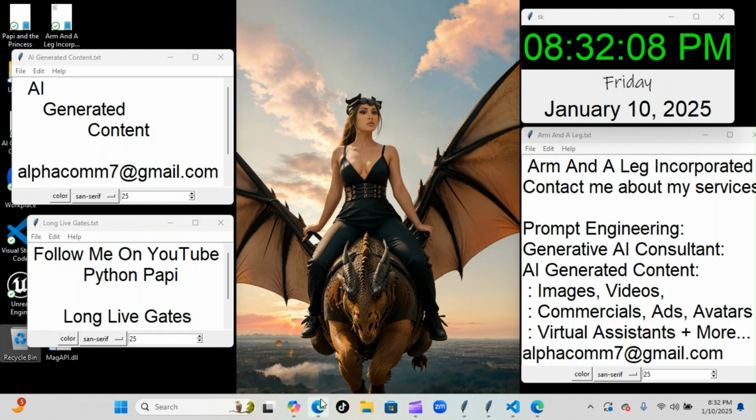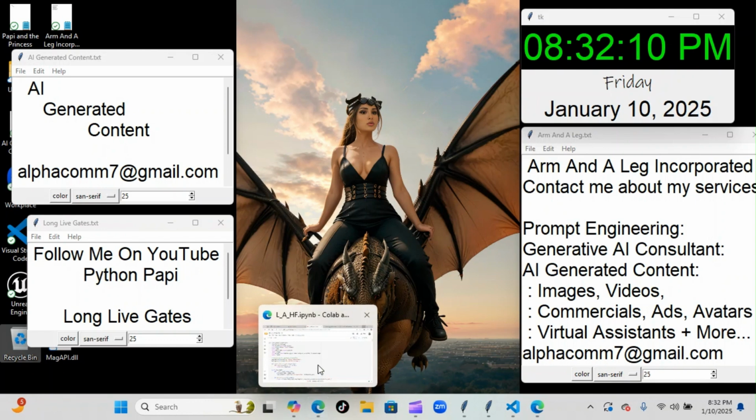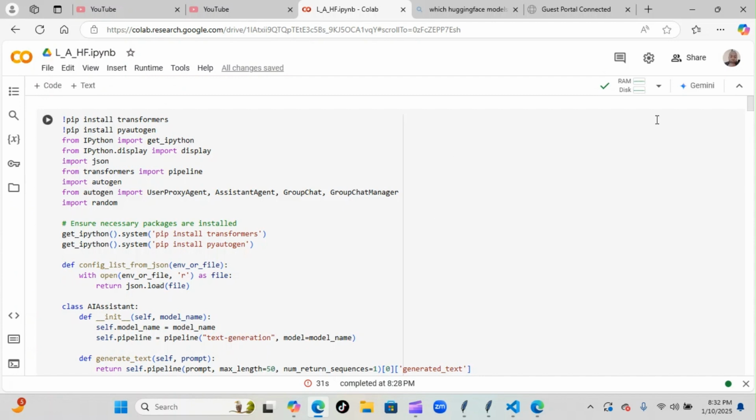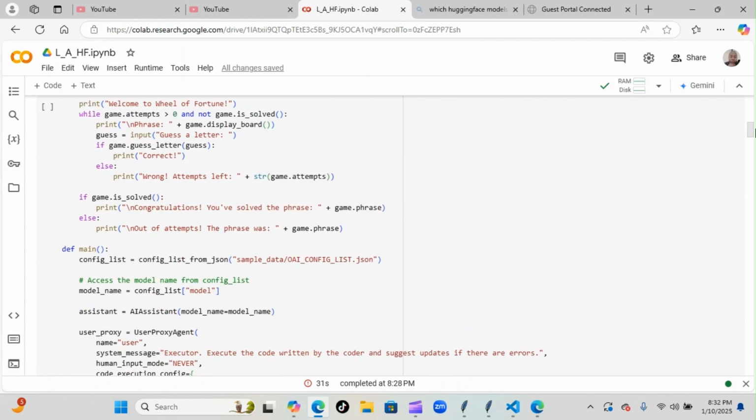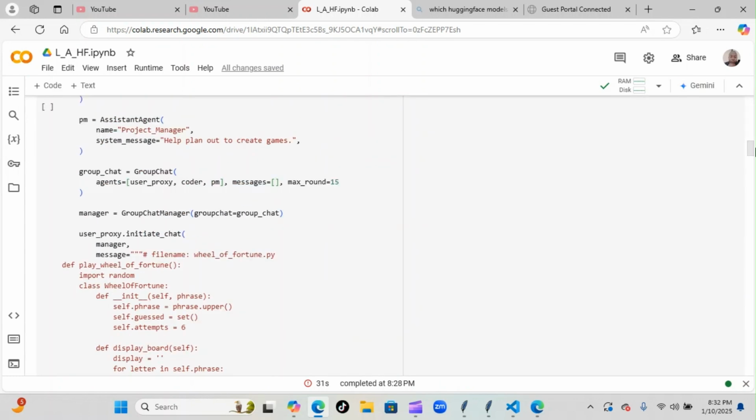Now, earlier, you remember we were trying to initialize our agents. We did get our chats up and running. We were able to hard code our agents to create a game for us, which we didn't want to do. We wanted them to create the game on their own, which we weren't able to do. So, let me show you exactly what we spent the rest of the night doing.